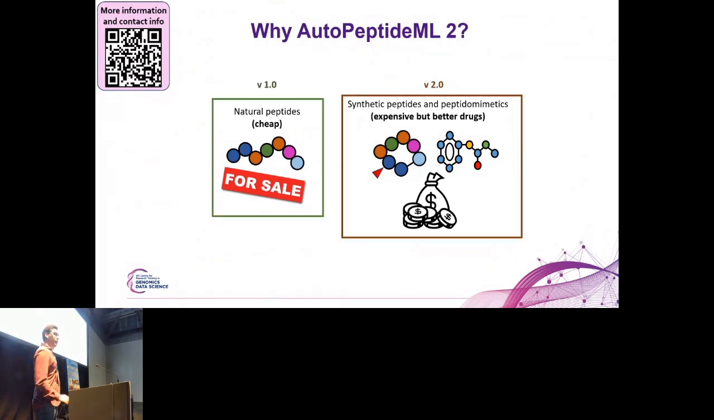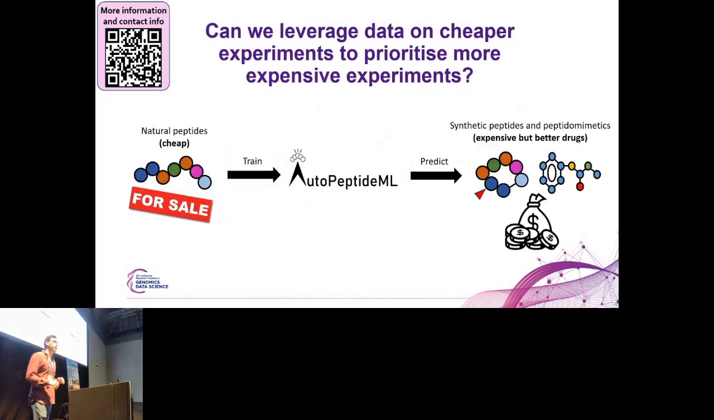So AutoPeptideML, the first version, was built to support natural peptides just because that's where most of the publicly available data is. But we have extended it recently to synthetic peptides and peptidomimetics. And the reason why we decided to make this extension is that we had this hypothesis: what if we use the data from the cheaper experiments that are more easily acquired with the natural peptides to train the models, and then use the predictions from those models to prioritize the most promising candidates for the more expensive experiments, thus saving, hopefully, money on the experimental part.